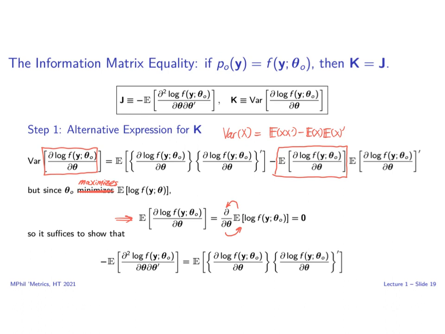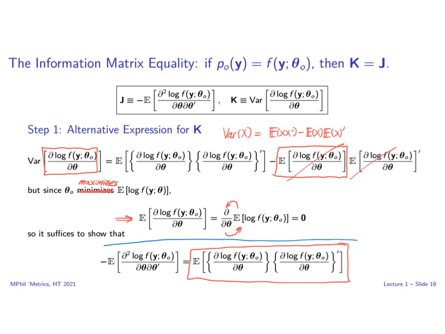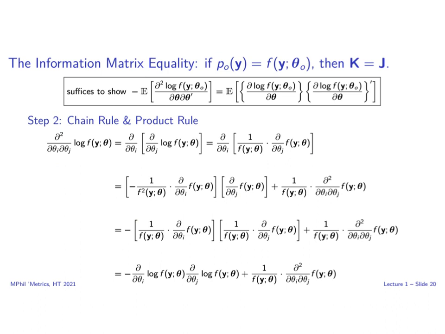In other words, K is equal to the expectation of this outer product, and we don't have to worry about the remaining terms. So, to show that J is equal to K, it suffices to establish this simpler equality. The rest of the proof is devoted to establishing the claim inside this box. To prove it, we will proceed element by element and examine a representative element of this matrix on the left-hand side compared to this matrix on the right-hand side.